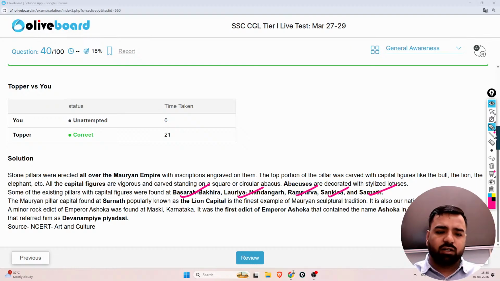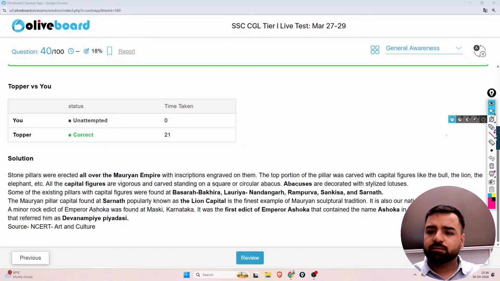And if I talk about the minor rock edict of Emperor Ashoka, it was found at Maski, Karnataka. It was the first edict of Emperor Ashoka that contained the name Ashoka in it, instead of earlier edicts which refer to him as Devanampriya Priyadarshi. This data is actually taken from the NCERT.